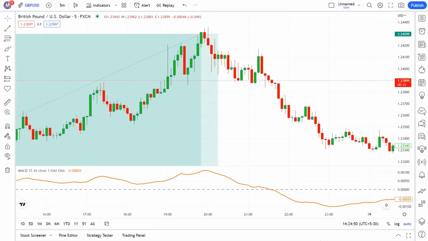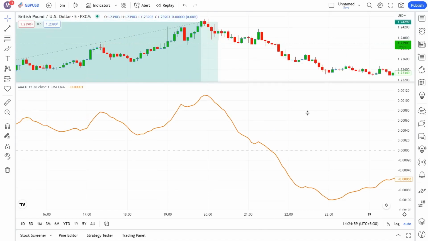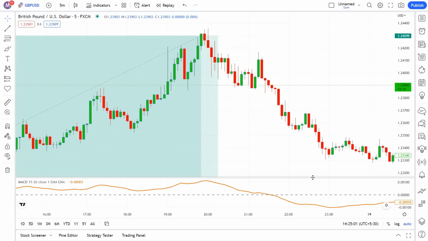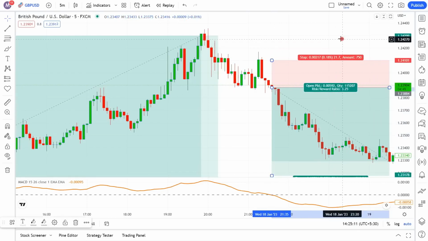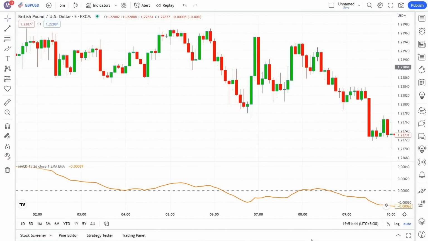Also, for the sell signals, the conditions are exactly the opposite. If the MACD line is under the zero line, it tells us that we are at a downtrend movement, and we should enter only short or sell trades. Conditions are fulfilled and we can enter the trade where the trigger candlestick has been closed and gained profit without any problem. But if we use this indicator alone, we could face some problems. Same as the other indicators, when the market enters the ranging zone, like here, in this situation, we will get some fake signals. Now let me teach you how to filter these fake signals.